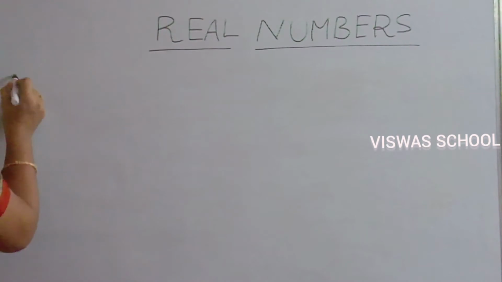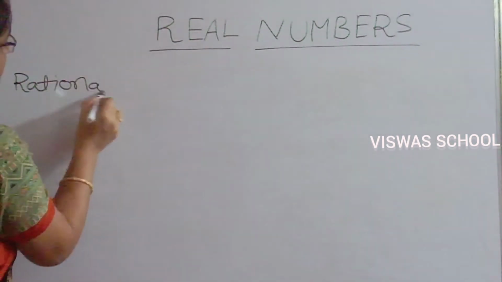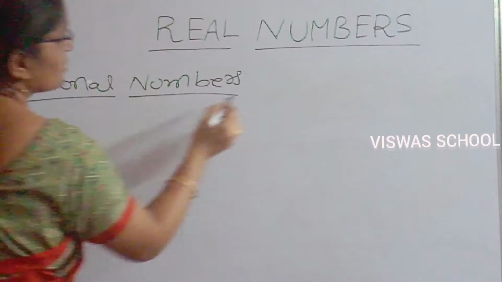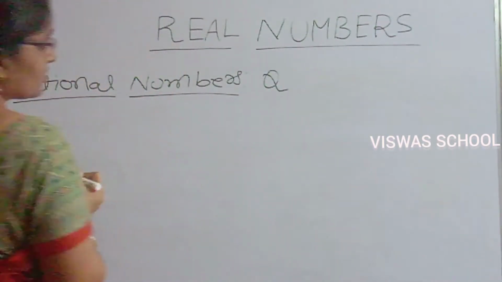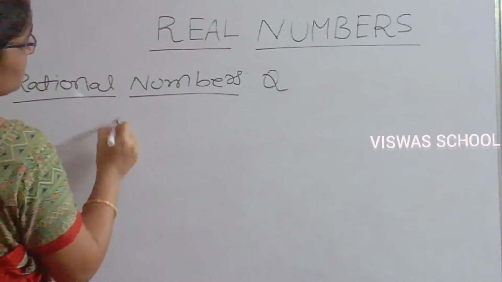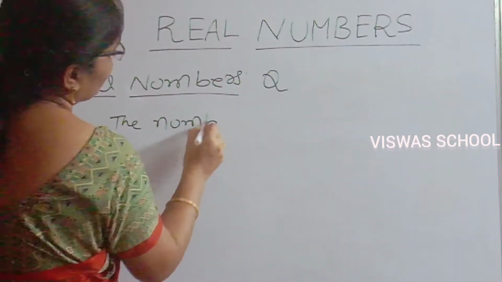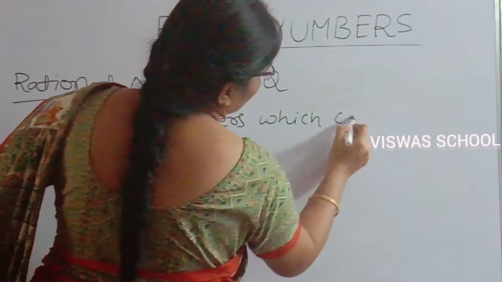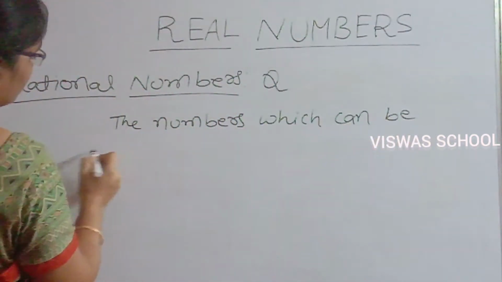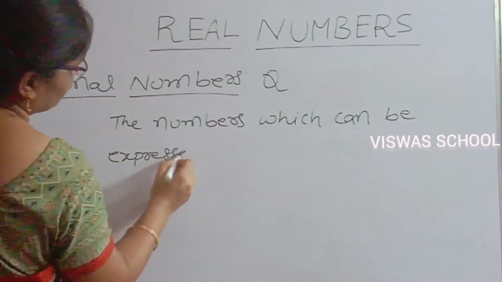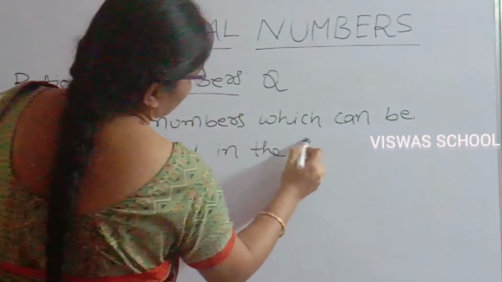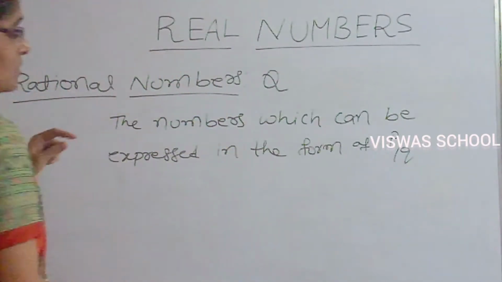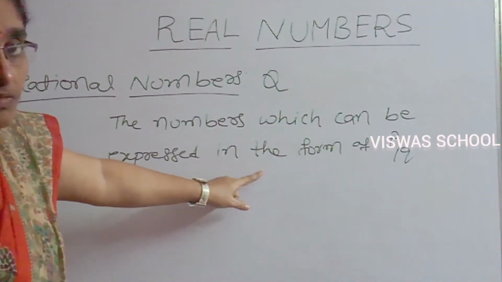Next one is rational numbers. Rational numbers are denoted by Q. Rational numbers means the numbers which can be expressed in the form of p by q.